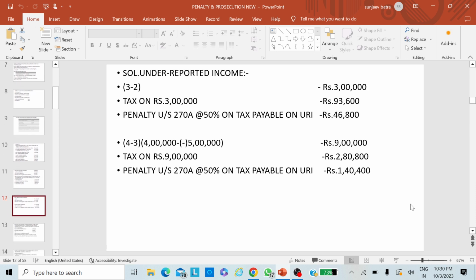We are just focusing on the subsection about the underreporting. What is the underreporting income? Not about the tax. We will discuss the steps of tax while defining the provision of subsection 10. Again, we will take up these examples so that you can always remember, and it will always remain imprinted in your mind while calculating the penalty under section 270A.